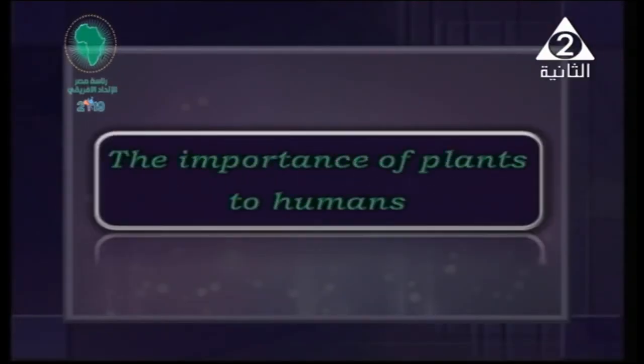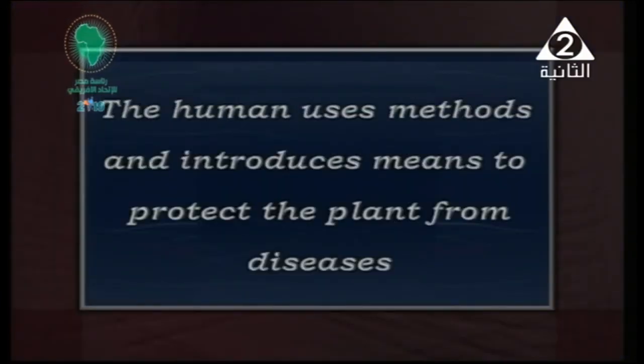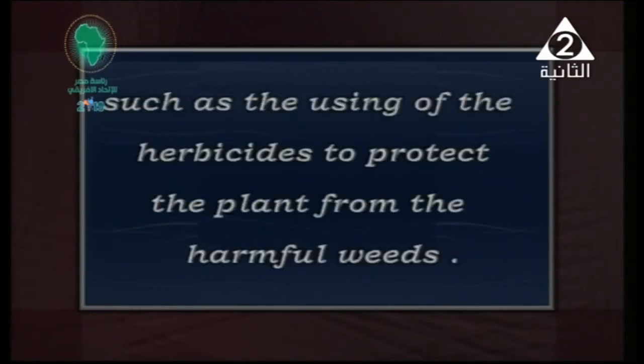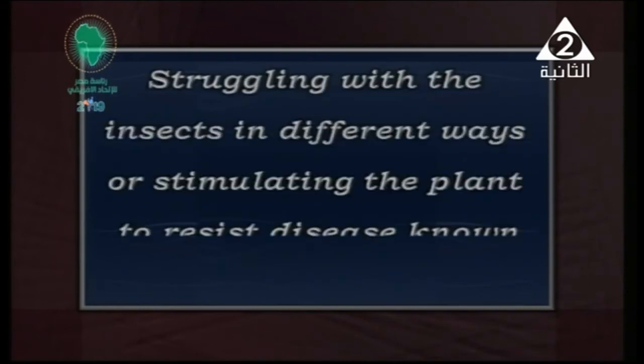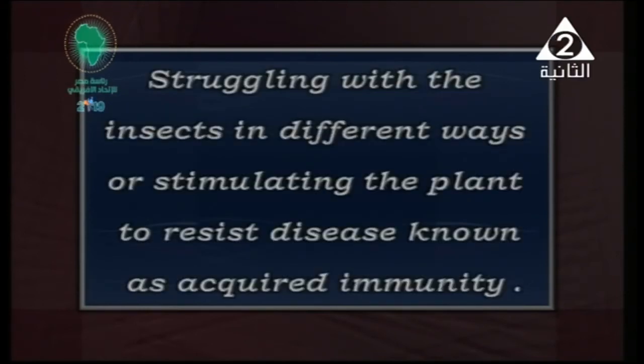Before starting to study the two different ways, we need to study the immunity of the plant, because plants are very important to us in our daily life. The human uses different methods and devices to protect plants from diseases, such as using herbicides to protect the plant from harmful weeds, and also struggling with insects in different ways.